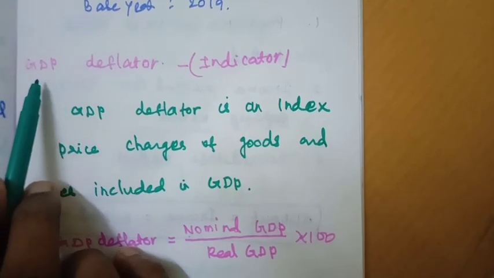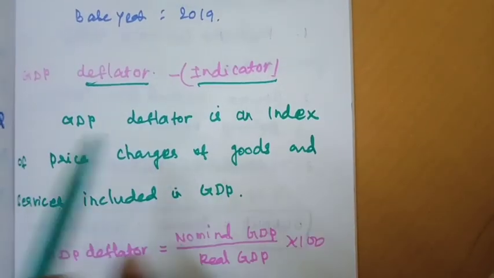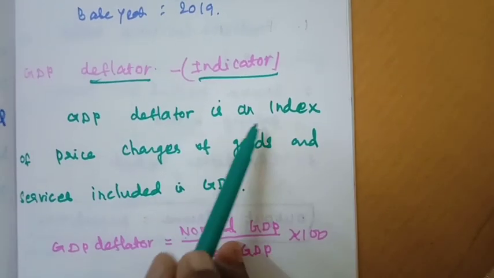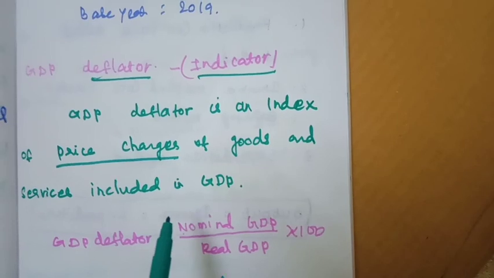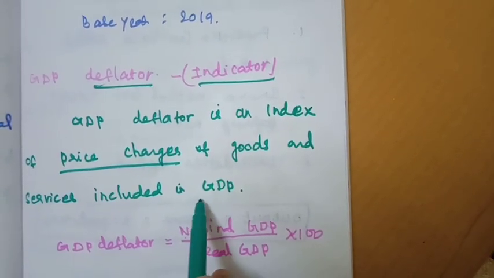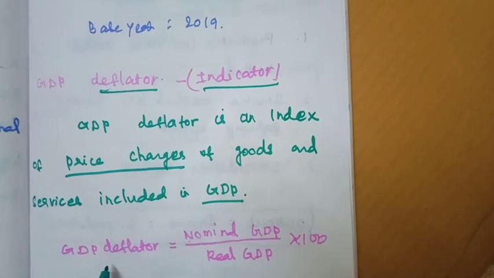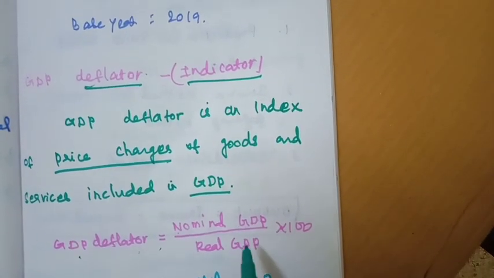Next we will move to the GDP deflator. Deflator means indicator. The GDP deflator is an index of price changes, how the price changes in a particular country, especially for the goods and services included in GDP. The formula for GDP deflator is nominal GDP divided by real GDP, multiplied by 100.